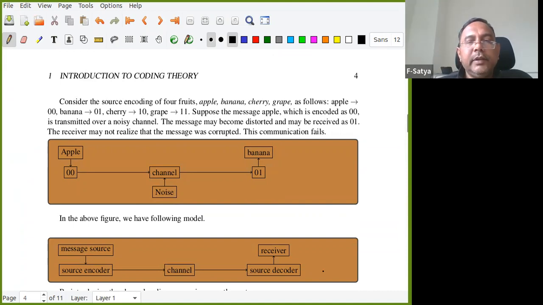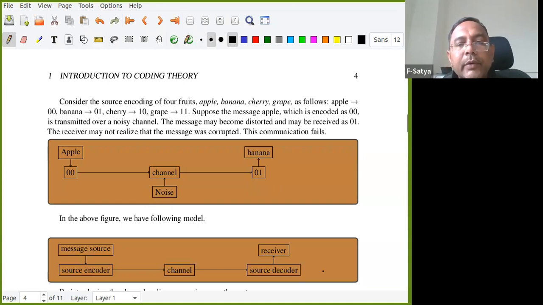We want to send this information to somebody. So apple I convert into 00, banana 01, cherry 10, grape 11. Because I chose binary, I took a length of 2. Now apple is a message, but I convert it into a code. Of course, here apple is one alphabet symbol. But anyhow, I will tell you later, this is not actually encoding. It is only converting the message into 00, 01, 10, 11, which is still the message only. I'll get back to that.